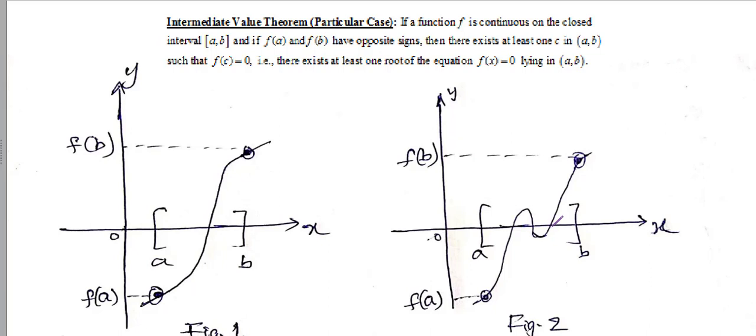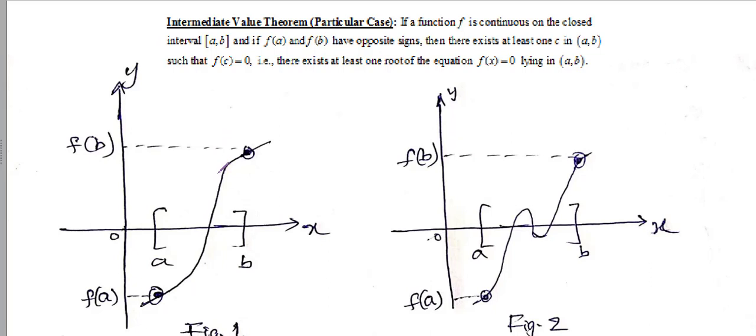At these 3 points c1, c2 and c3, the functional values are the same, equal to 0. So in the first case there exists one such c in the open interval a comma b at which f of c is equal to 0. In the second figure, there exist 3 such c values at which the functional values are equal to 0.